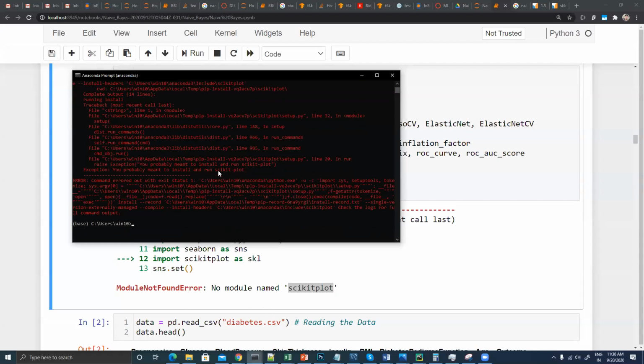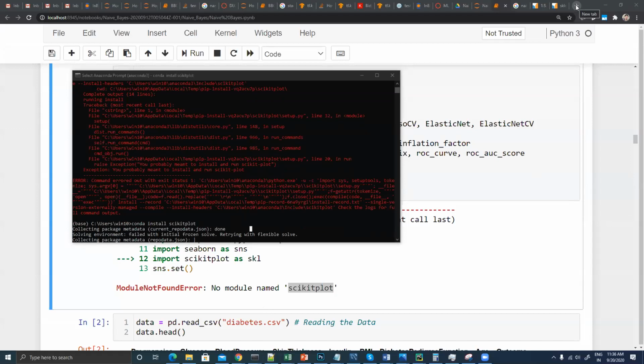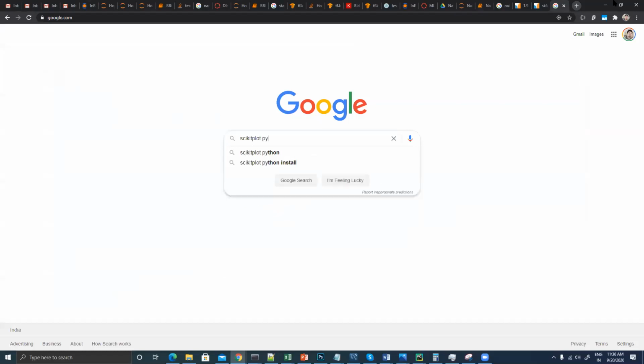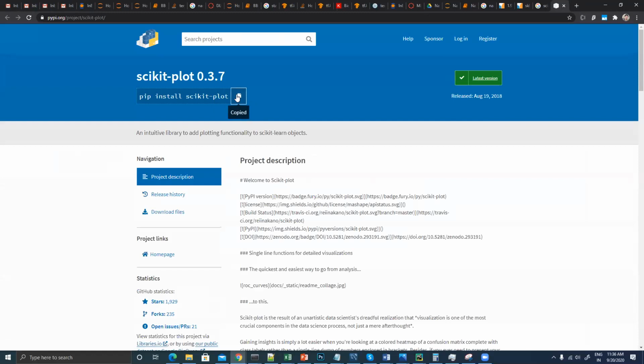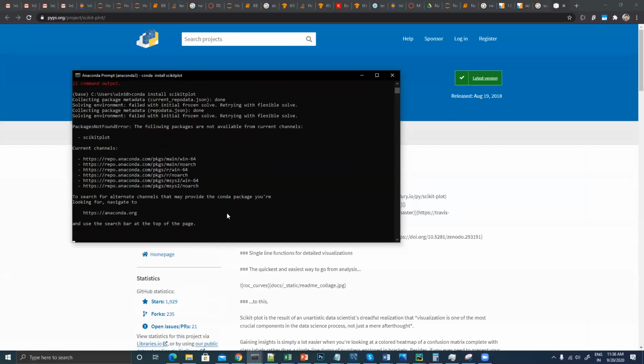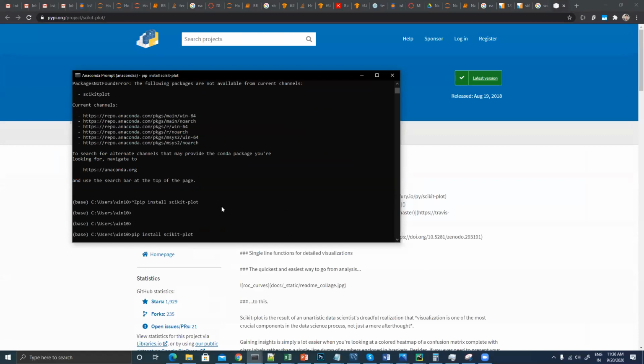Okay, failed to build. So Conda, let's check whether it's available or not. I can try to find scikit-plot on PyPI. Yeah, so this is the exact scikit-plot on PyPI. Let's cancel out all those things and then let's do this. It will work.